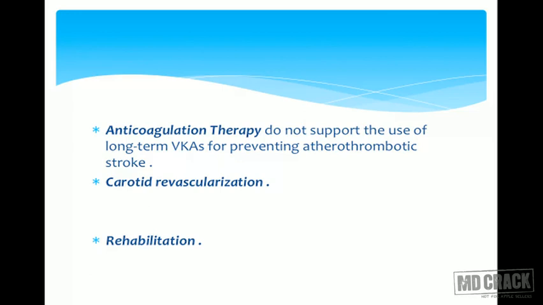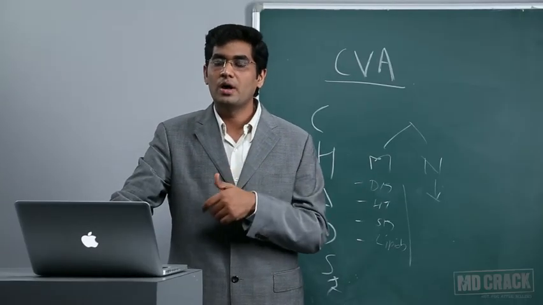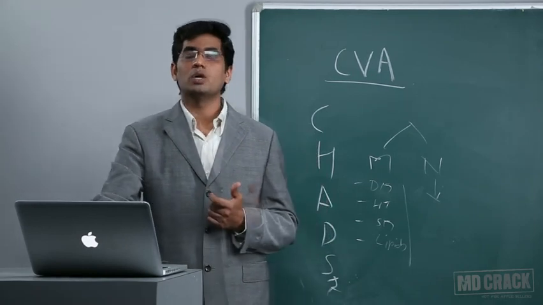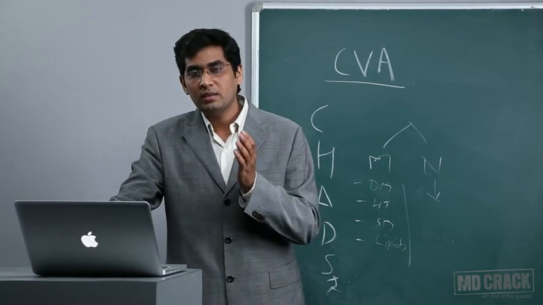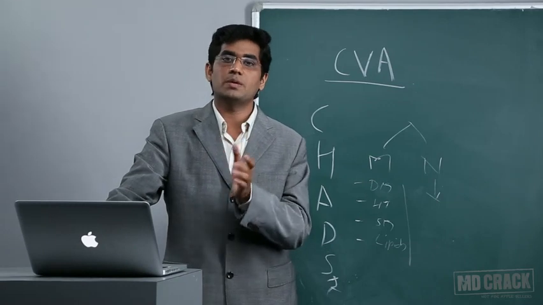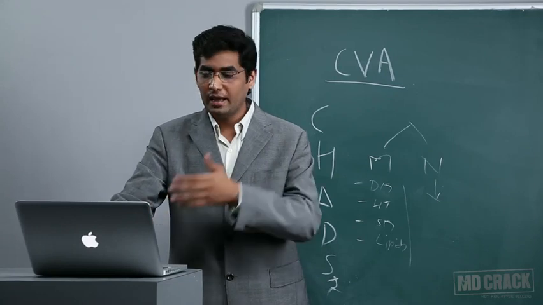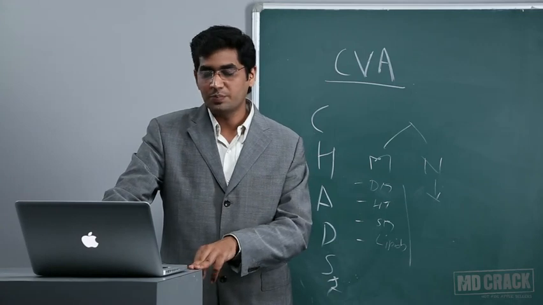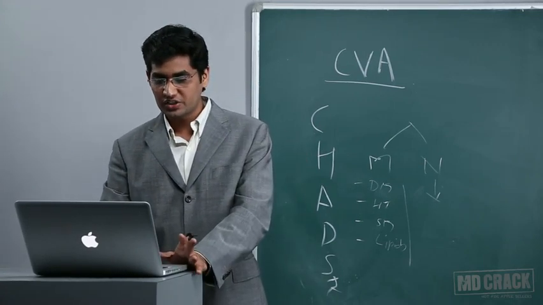Other than atrial fibrillation, the preventable cause of stroke is carotid stenosis. So if a patient is having symptomatic carotid stenosis, in the form of amaurosis fugax or some past history of TIA, those patients you need to select for carotid intervention. In symptomatic patients, the stenosis may range from 50 to 70 or 70 to 99%. There is a role of the surgeon to decide whether this patient should undergo carotid intervention or not, and it's the job of the surgeon.